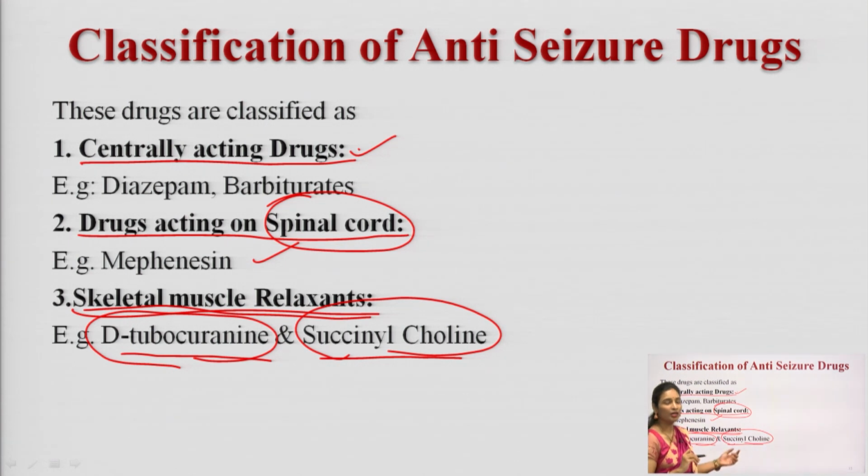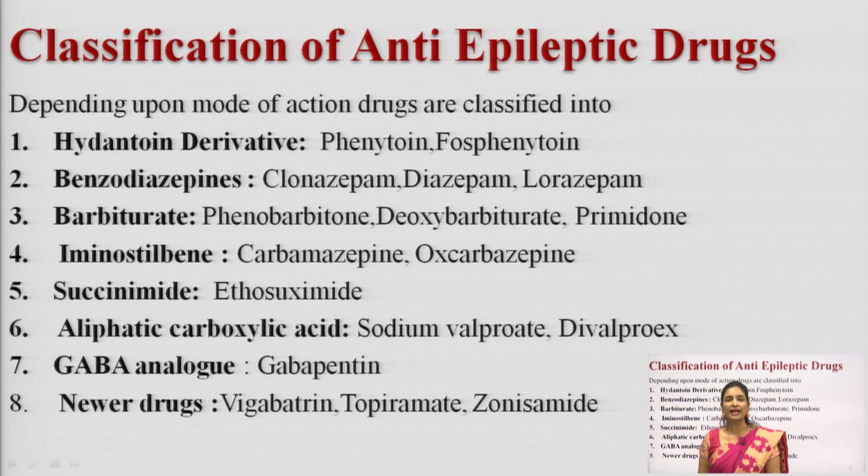It is a derivative somewhat related to acetylcholine. First, it causes depolarization, it will sensitize the neuron, and it causes the muscle relaxant activity. So, you can use both drugs, D-tubocurarine and succinylcholine, as skeletal muscle relaxants; these are the drugs used in seizures as well. And the next one, classification of anti-epileptic drugs according to their mechanism of action.